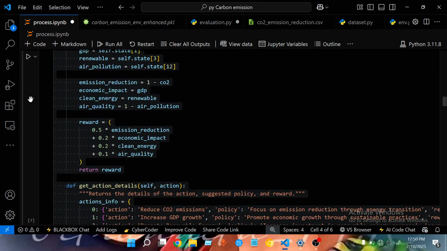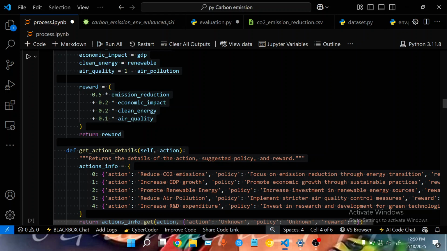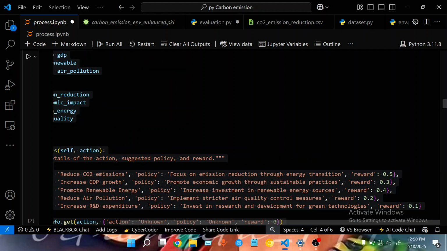So okay, look at it here. Whenever the agent takes action 1, the agent is looking at reducing carbon dioxide, CO2 emission, directly, and will suggest a policy which states that it will be better for the economy, for us, to focus directly on reduction through energy transition. And the reward scale here was the highest.